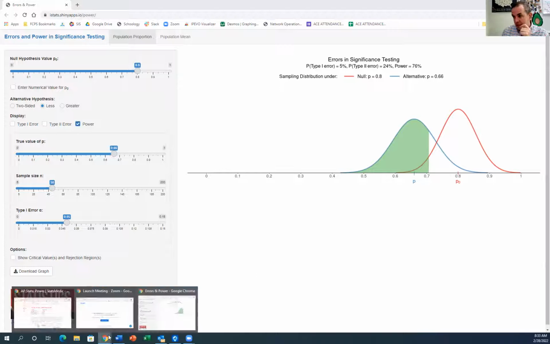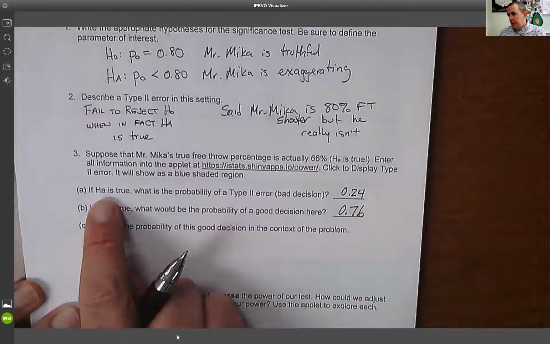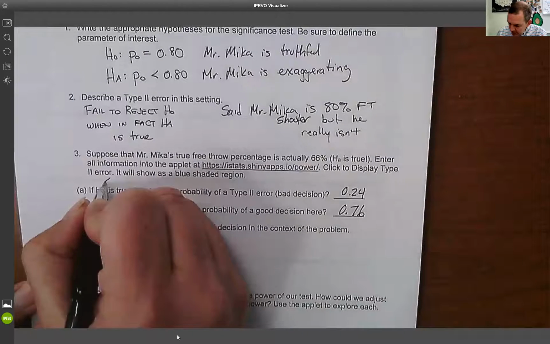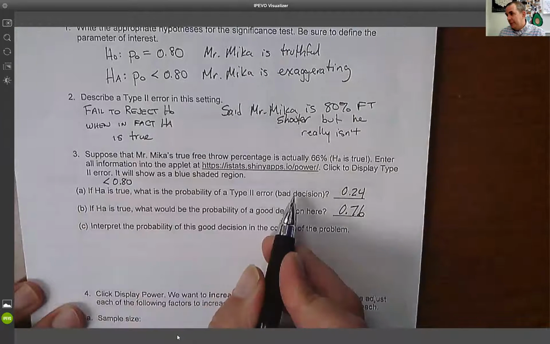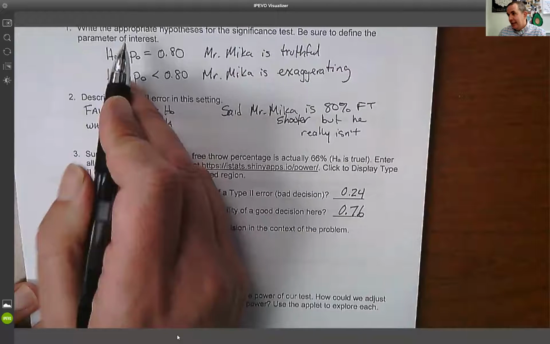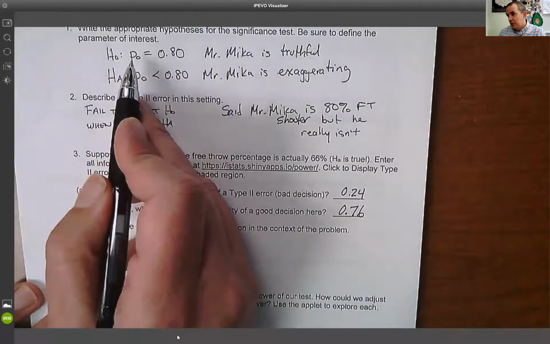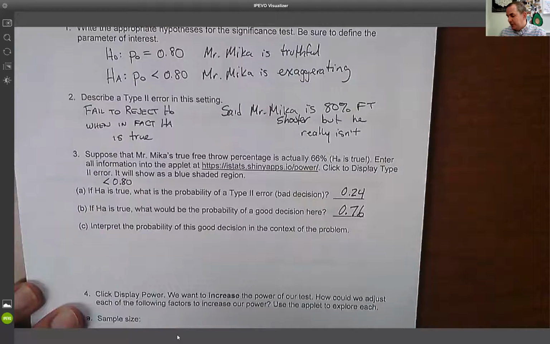So again, let me go back there so we put them into their places. Okay, so if the alternative is true, if Mr. Mike is actually less than 80%, what is the probability of making a bad decision? So this is right here where I am saying that I'm going to conclude the null when I should not have. I'm going to say he's 80% when he's actually below 80%.